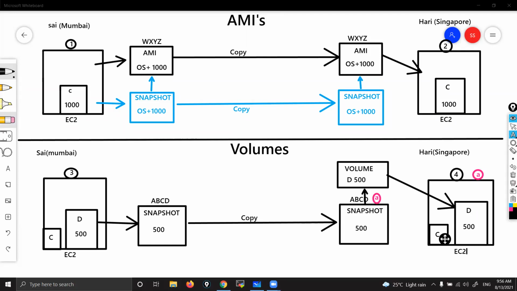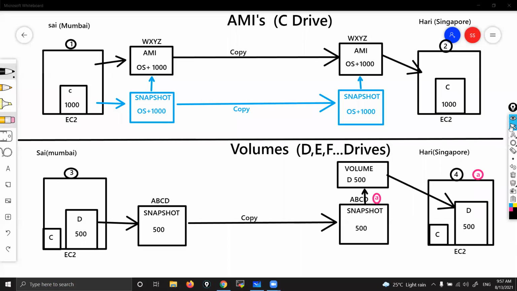Okay. Now let me just show you. Then only you will understand. So here, AMIs work for the C drive, but volumes will work for D, E, F. That's what it is going to be.